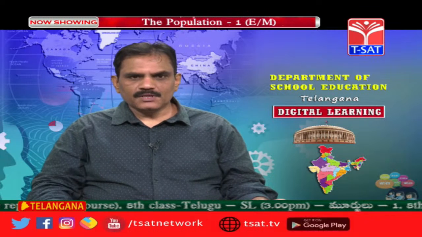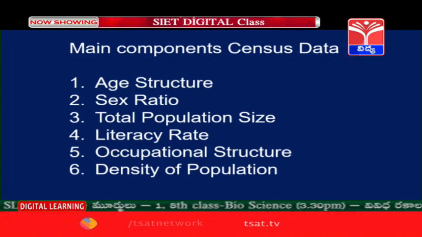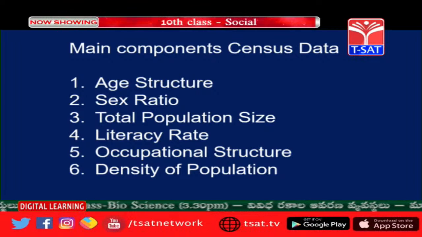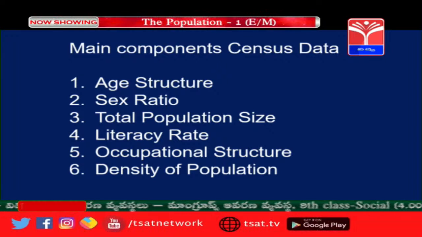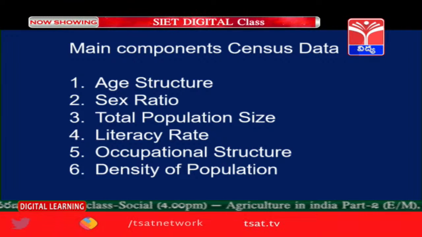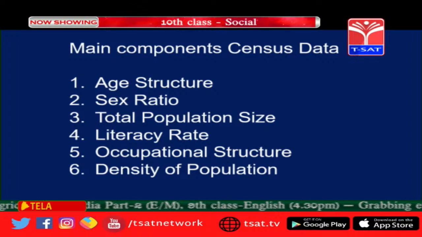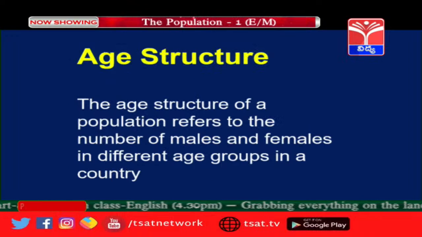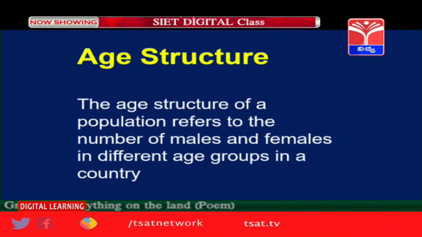Now, let us see about the main components of this census data: age structure, sex ratio, total population size, literacy rate, occupational structure, density of population. These are the important compositions. Now, let us see about the age structure. As a part of this census, we have this age structure.